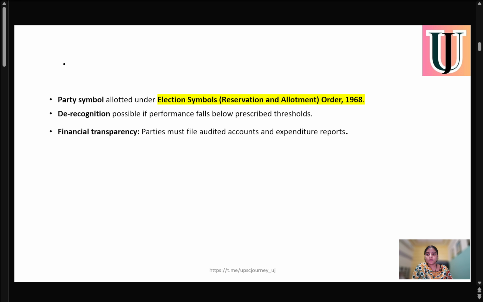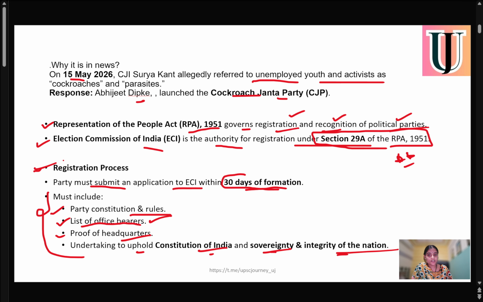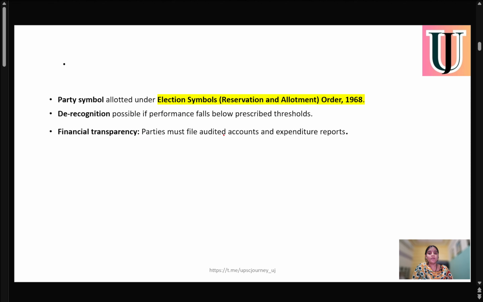Apart from this, you have to go through a registration process, and the Election Commission of India has the authority to register under Section 29A of the Representation of the People Act. At the same time, you have to submit some other points. First, you have to submit a party symbol allocated.